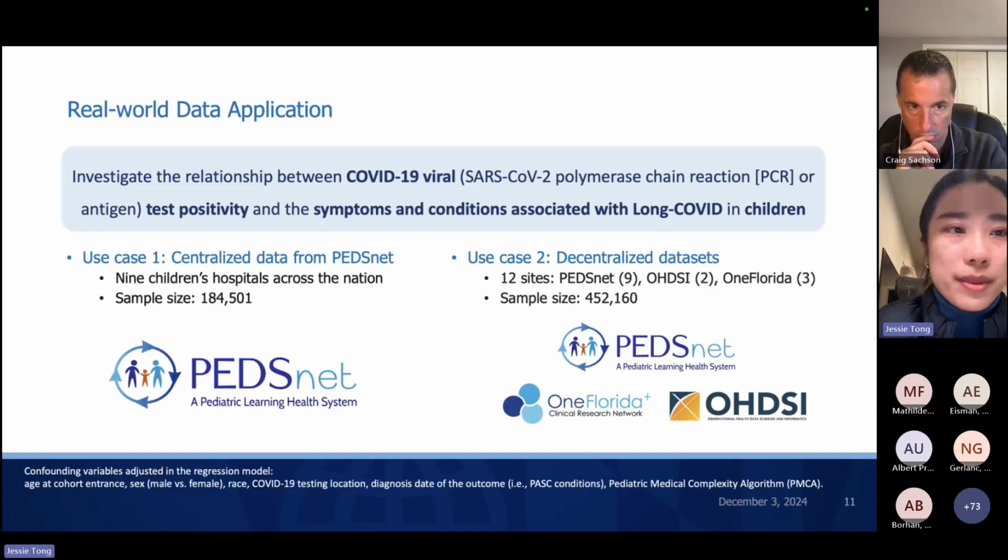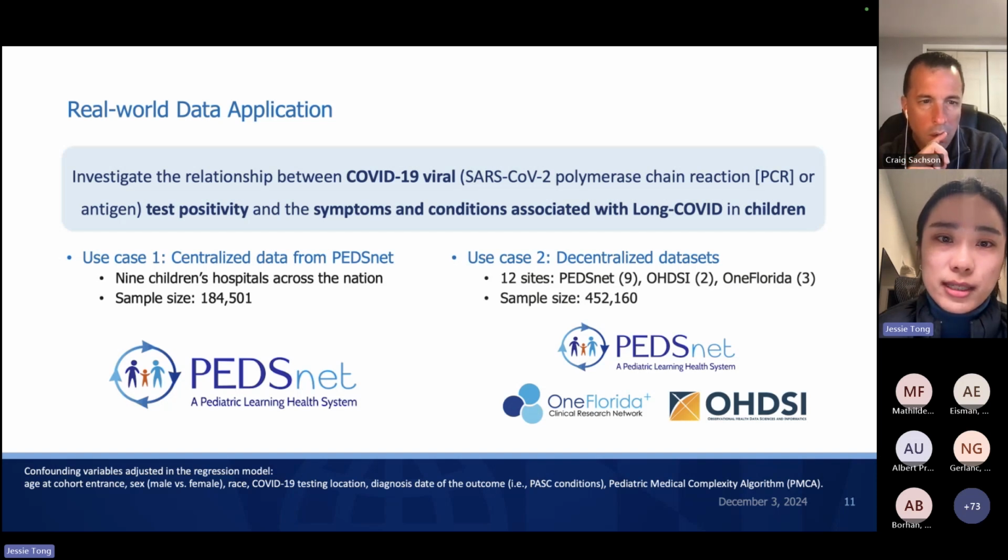And we apply our method to real-world data, and we have two use cases. The major idea of this real-world data application is to investigate the relationship between COVID-19 viral test positivity and the symptoms and conditions associated with long COVID in children. So in the first use case, we have the centralized data from the PEDSnet research network, which has 9 children's hospitals' patient level data pooled together at a central database.